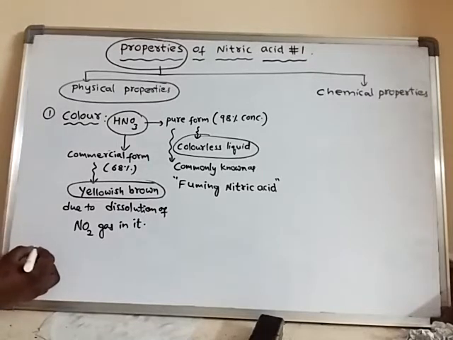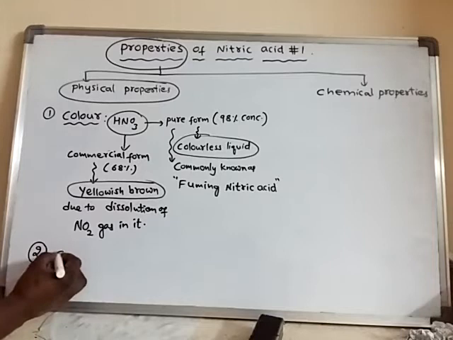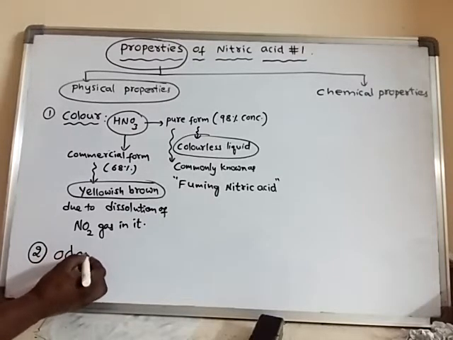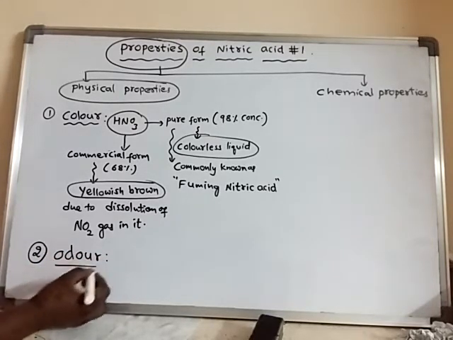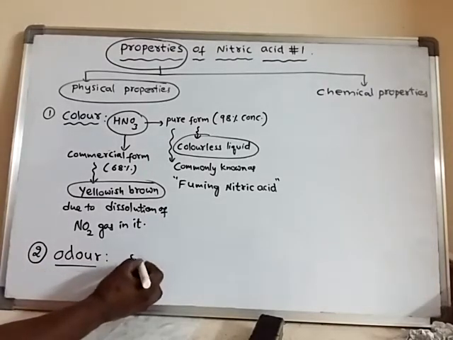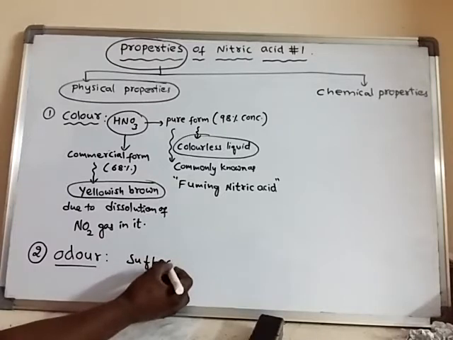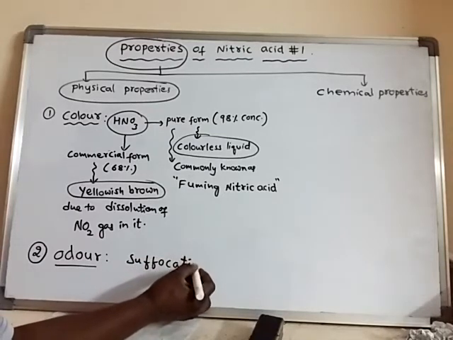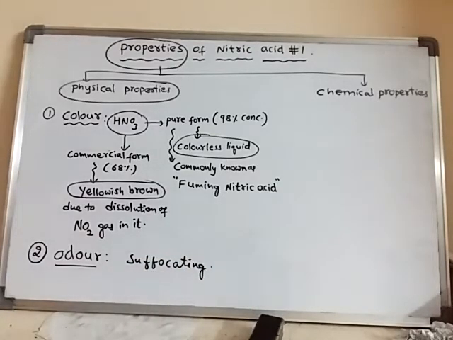Next property is smell. Smell means odor. The odor of nitric acid is a suffocating odor. What is the meaning of suffocating? Suffocating means unable to breathe.